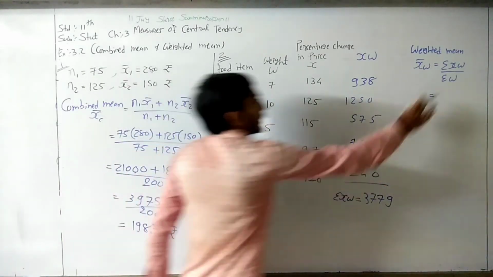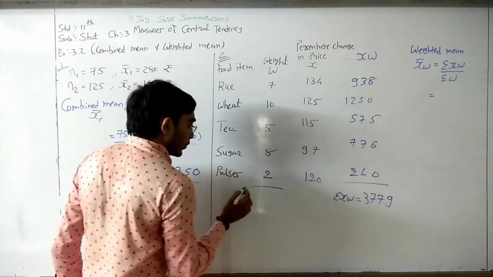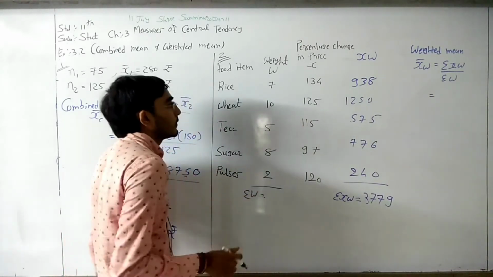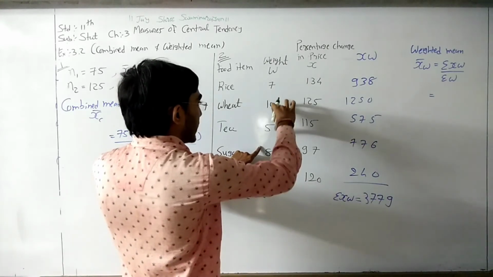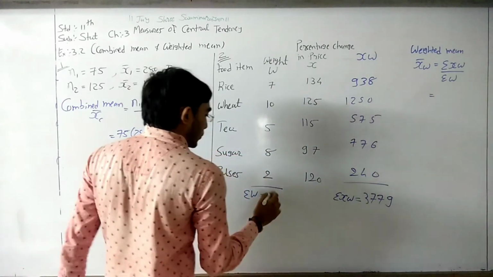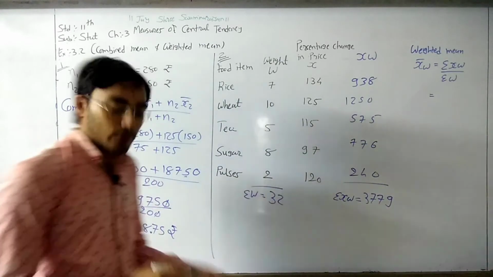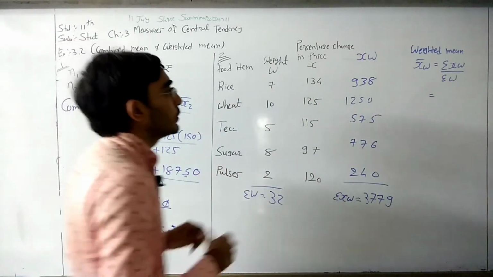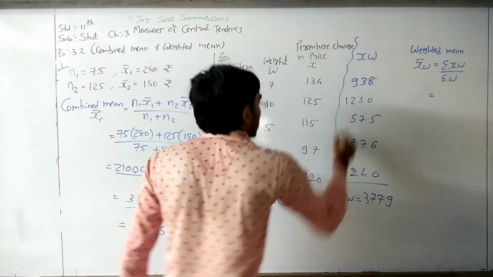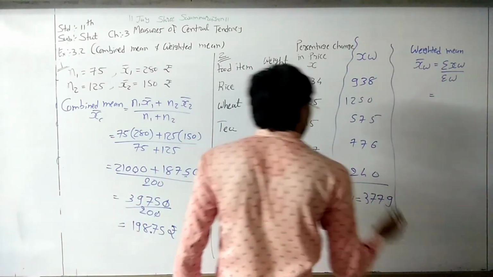And second, in denominator we want sigma W. So addition of W. Here 8 plus 2 10. 10 plus 10 20. Plus 5 25 plus 7 32. So sigma W is 32. Okay, now we need to put this value in the formula. We need to make the table.